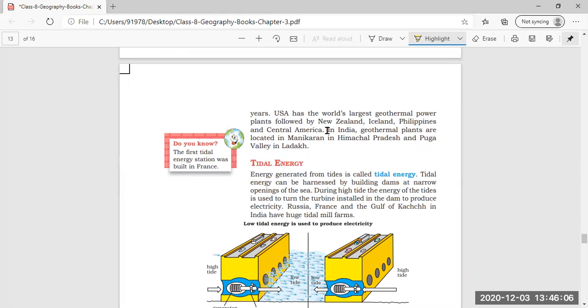So, where is the geothermal plant located in India? It is located in Manikaran in Himachal Pradesh and Puga Valley in Ladakh. And we can also read about this. Do you know the first tidal energy station was built in France? You can underline this also.